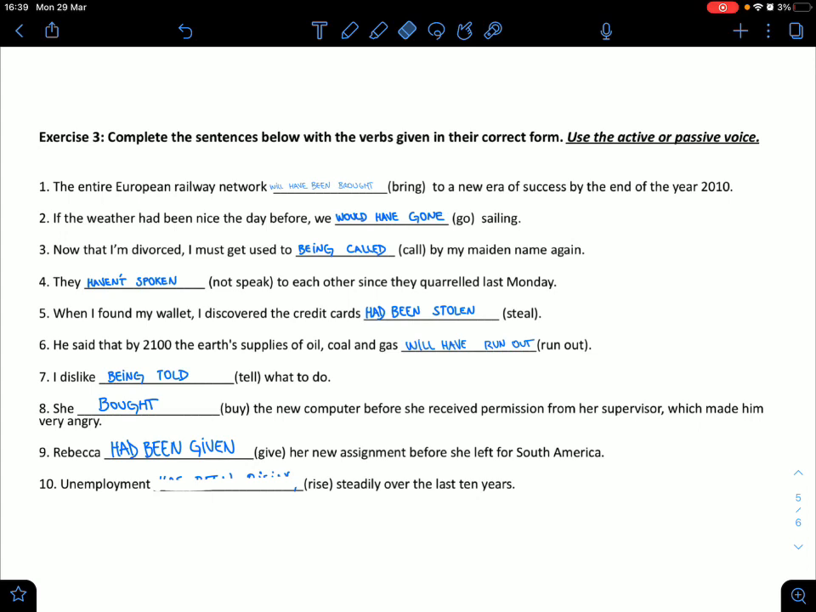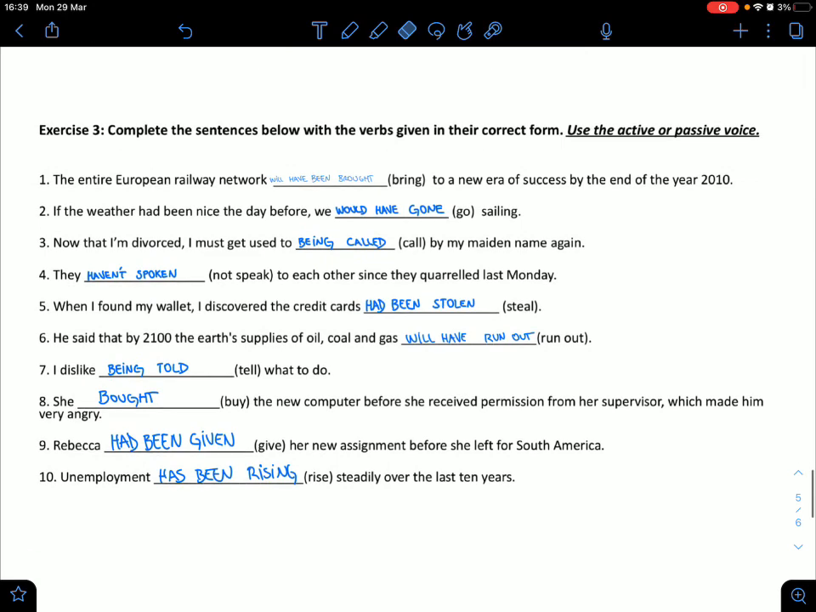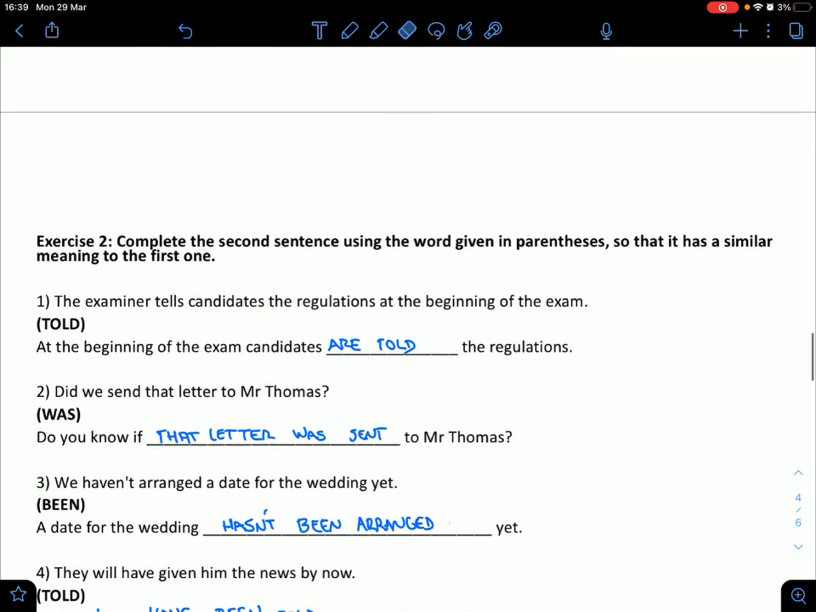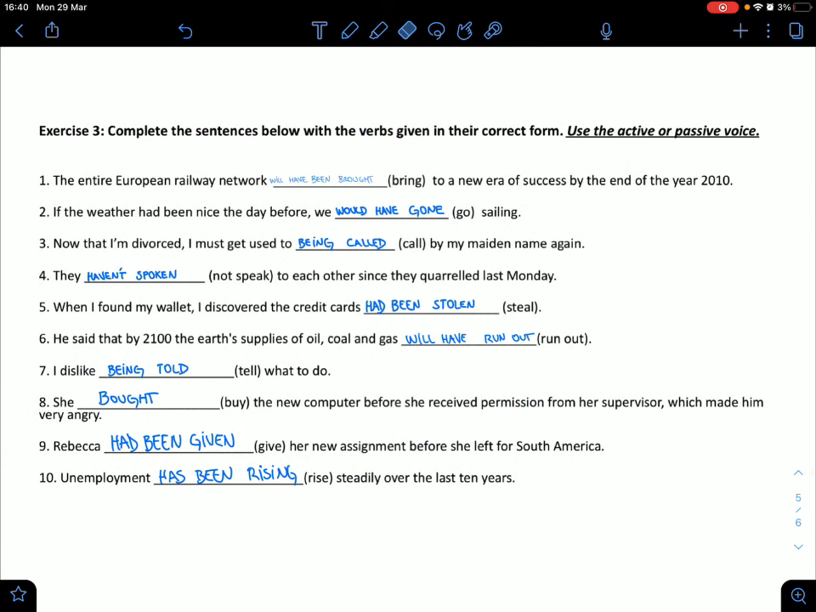Unemployment has been rising steadily over the last 10 years. Has been rising. And that's it. That's all the passive voice. That's it. That's all the passive voice revision I'm going to do.